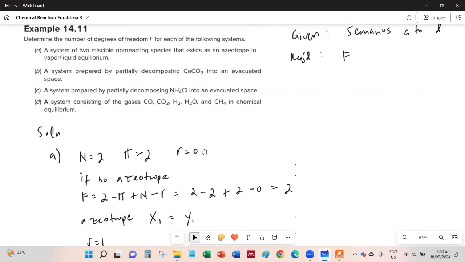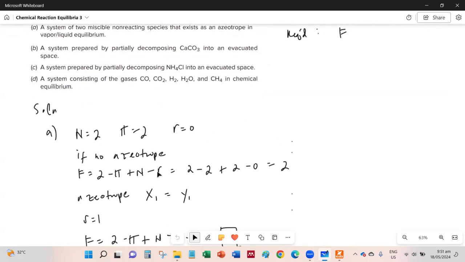R is equal to 0 because it's non-reacting. For example, let's assume that there's no azeotrope first. Then this is simply our equation. We substitute 2 minus pi plus n minus r, so that equals 2.